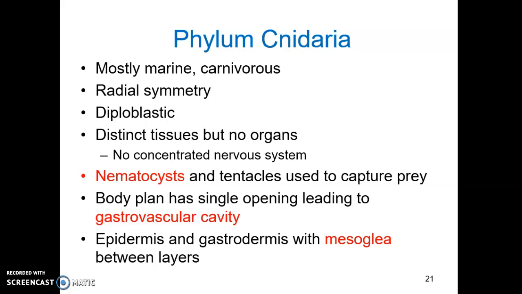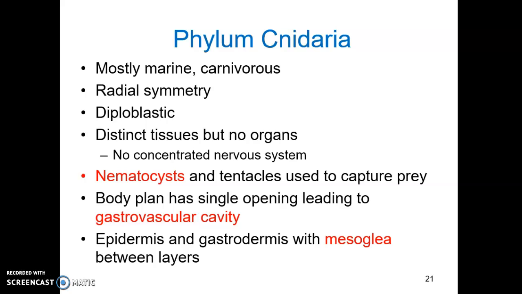They are radially symmetric and diploblastic, meaning that they consist of an endoderm and an ectoderm. They have distinct tissues but no organs. So they have the simplest bodies of all eumetazoans. However, they are capable of reproduction, exchanging gases, hunting and digesting prey, and distributing nutrients to the cells. So while they're still quite primitive, they are much more complex than the sponges.